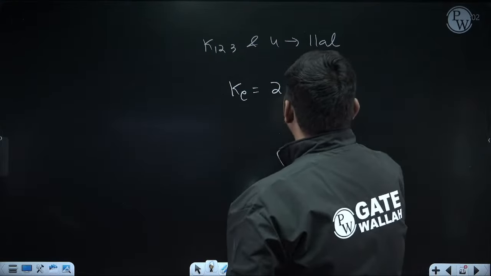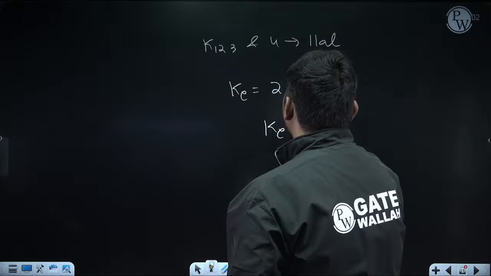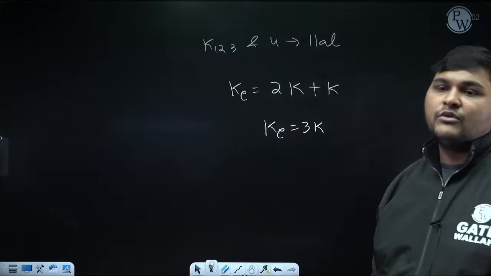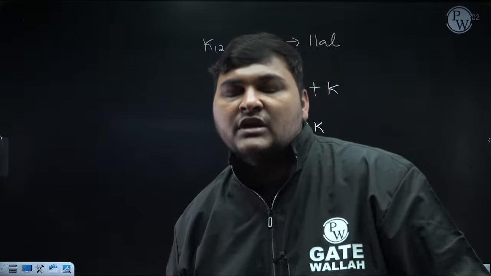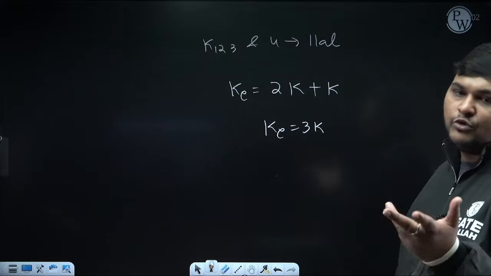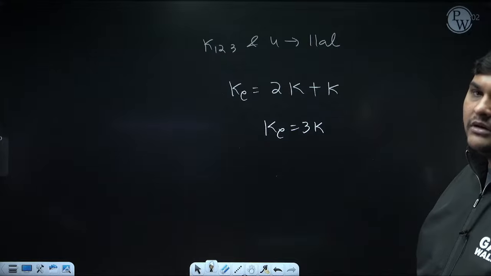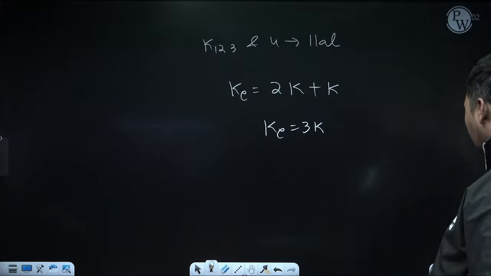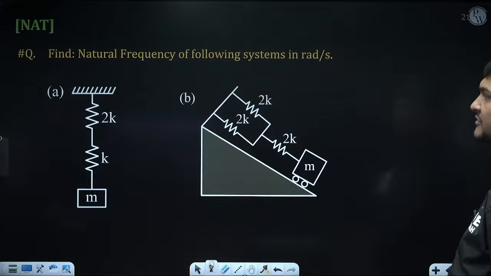Okay. So K equivalent is coming 3K. That's it. And after calculating K equivalent, if the examiner is asking for omega, that is natural frequency in radian per second, it will be root over Ke by m. K is 3K, so it will be root 3K by m. Very simple. Okay. So like this, you can calculate Ke in case of series parallel arrangement.